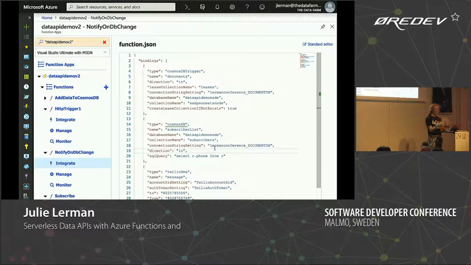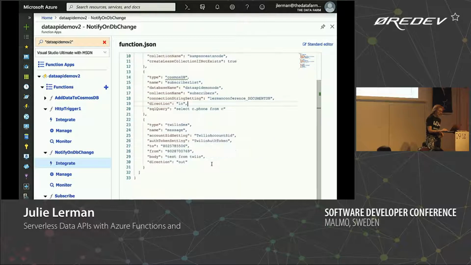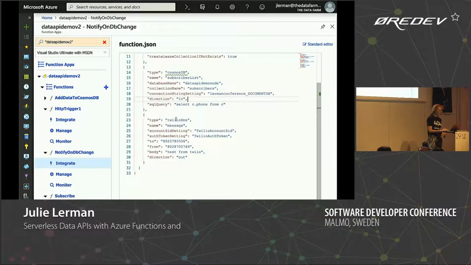So it's all configured. I don't have to write all that code. And then the last one is a Twilio SMS, again, specifically named. That's going to use the Twilio SMS extension. Now I have some default to and from, but actually in the code we'll make that a little different. These are the settings for using my account, and this is going to be an output binding.